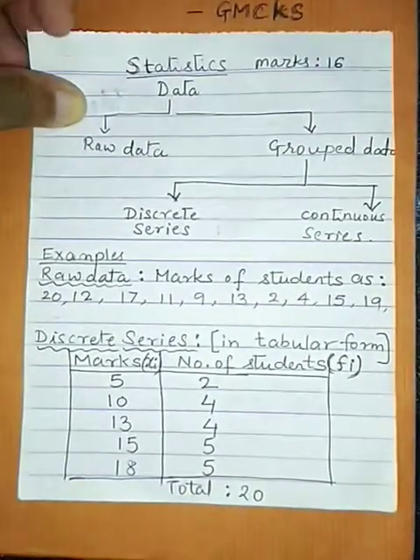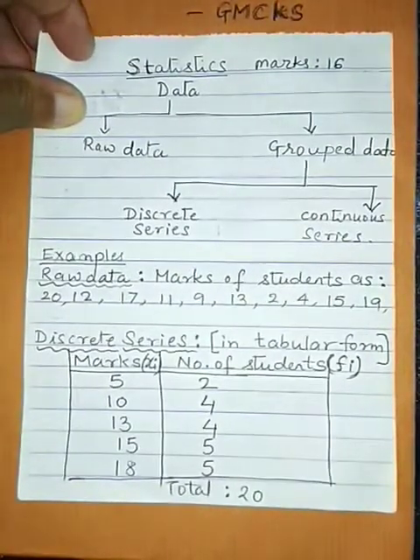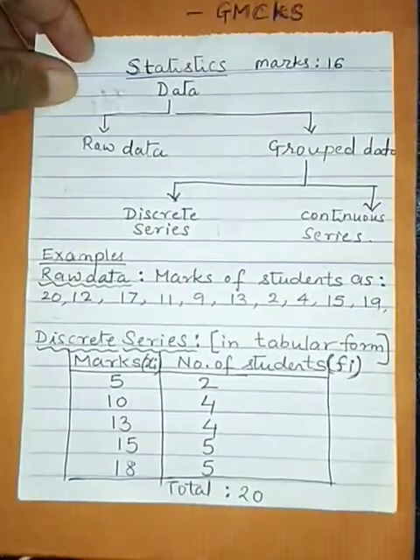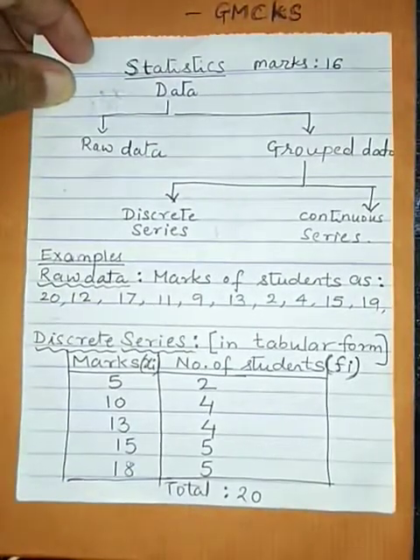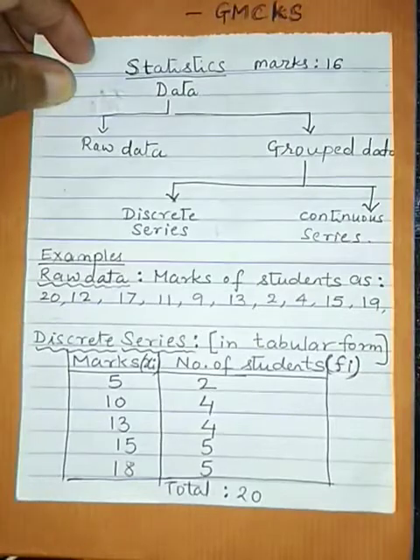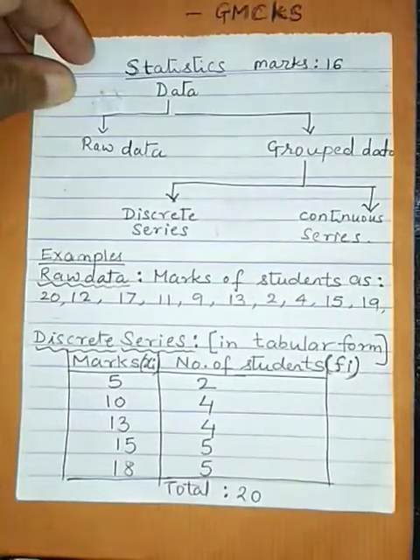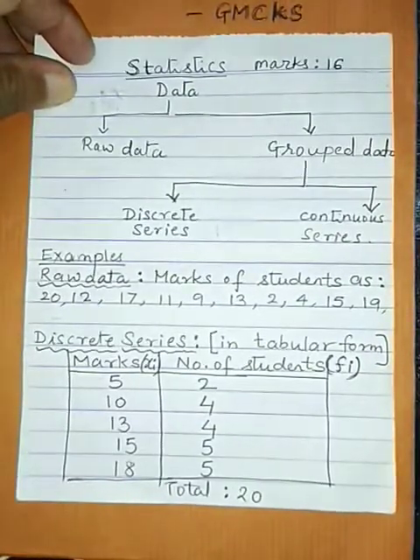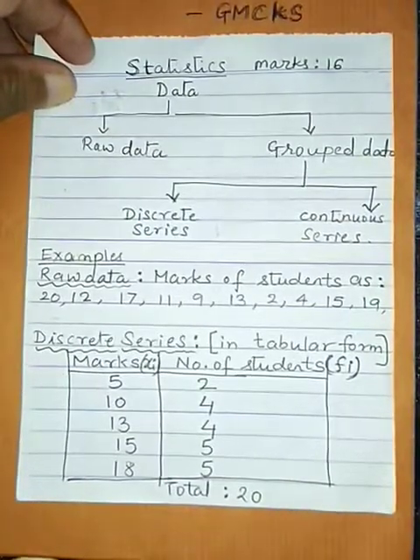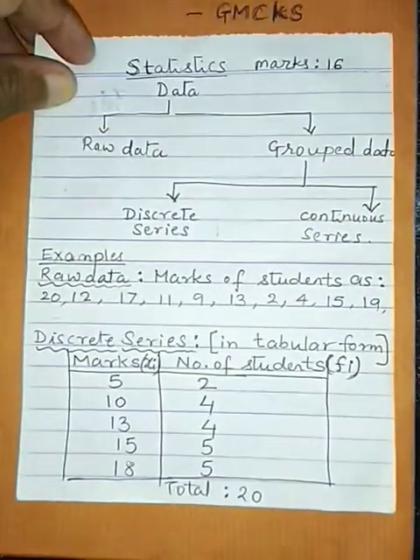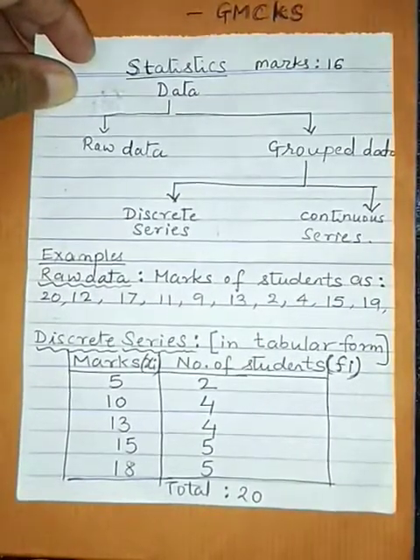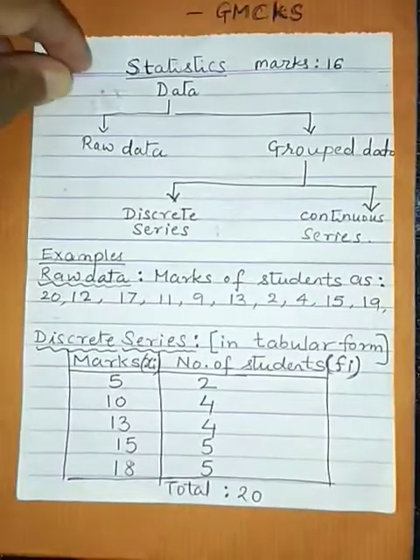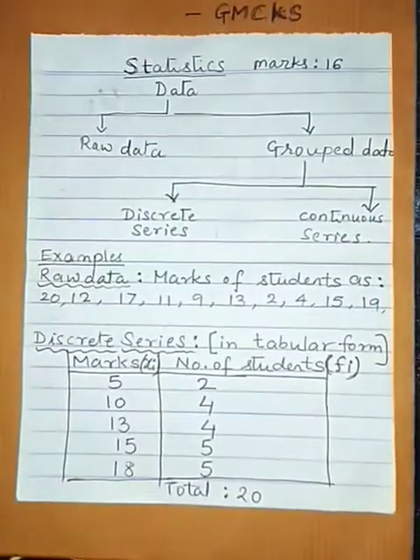Look at the heading of the table. The first column will have heading Xi, and how you read it: the first entry in that column will be X1, the next will be X2, the next will be X3 and so on. The second column has Fi. The heading is Fi. The number of items, the number of students, is Fi. So F1, F2, F3, F4 and F5. So there are 5 entries here. The total of that column, the total of the column of Fi, is denoted by the symbol N, capital N.